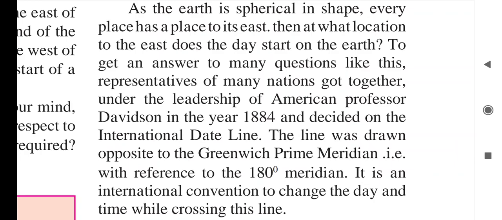So that's why every place comes to the east of another place. Suppose five or six students are standing in a circle, each student will find, I am standing east of that person, and that person will say, I am standing in the east of that person. Same with the globe also. If we see the globe, then every place has another place to its east.